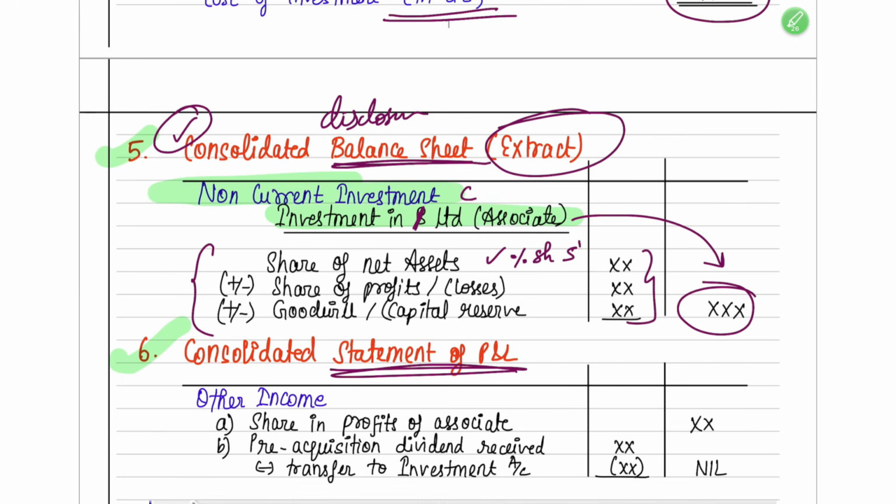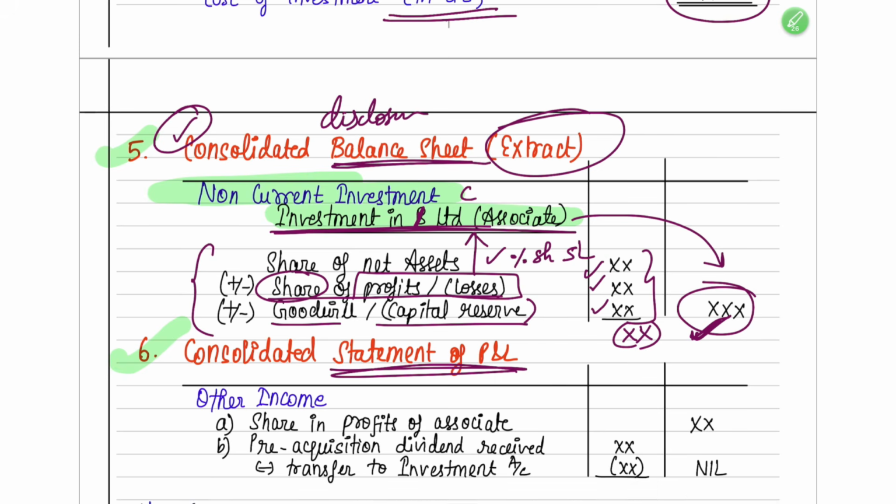Take that. We found it as 5 lakh rupees. Then what is the share of profits and losses? That means the profits and losses that have been made by C Limited, your associate. In that, how much is your share? And then how much was your goodwill or capital reserve? So if you do all of this, the capital reserve you have to reduce. If it is a capital reserve, it will come in minus. If it is goodwill, it will come in plus. If you add or less all these three, then you will get your non-current investments, investment in associate, your amount.